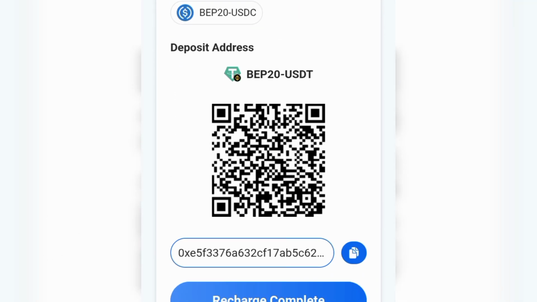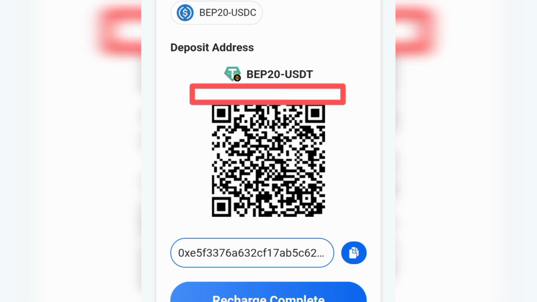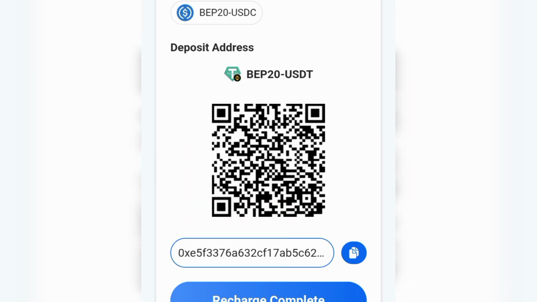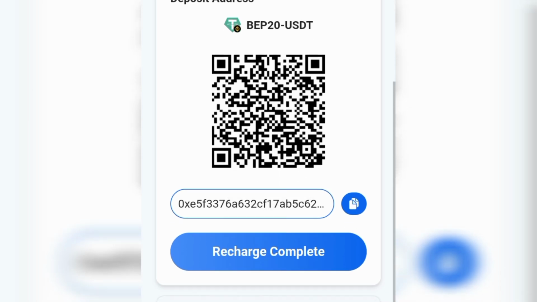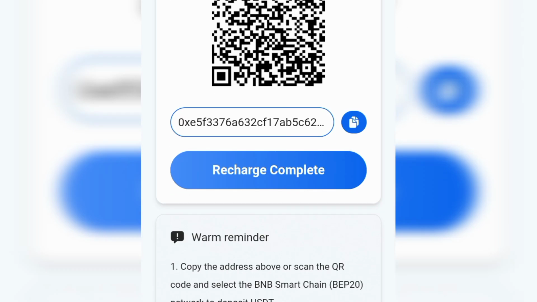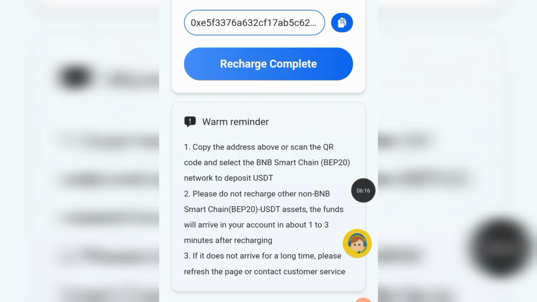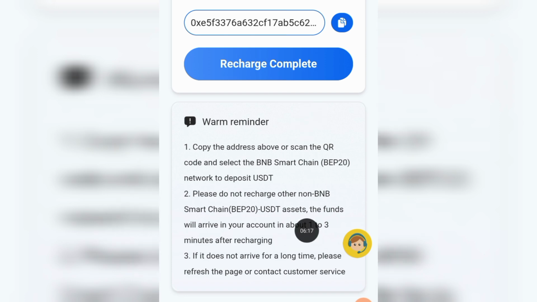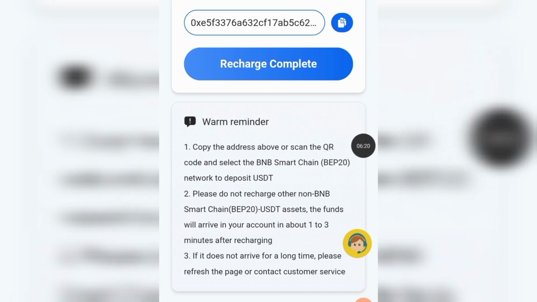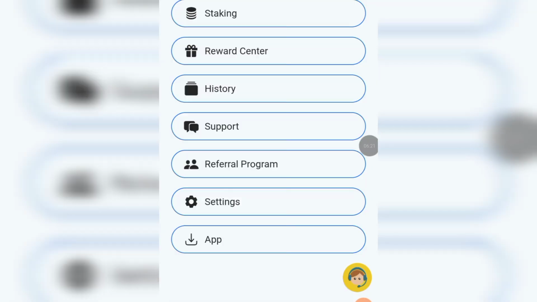Then all I have to do is scan the QR barcode over here to make my recharge, or I can simply copy the recharge address, go to my crypto wallet and make the recharge. After making the recharge, I'll click on recharge complete and refresh my dashboard, and the amount is going to be reflected. Before you make any recharge, you can also read this so that you'll be able to know how you can make a successful recharge into the platform.